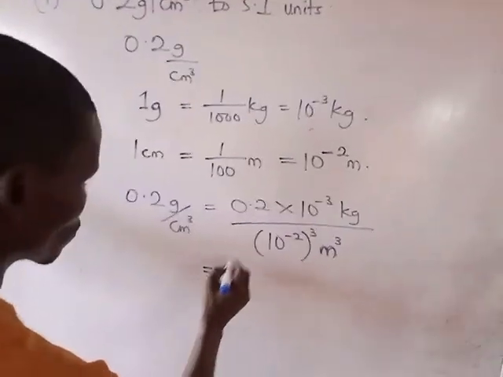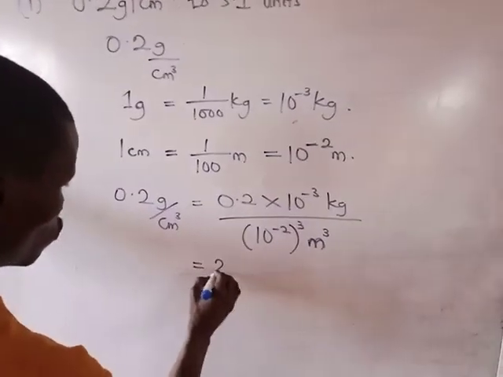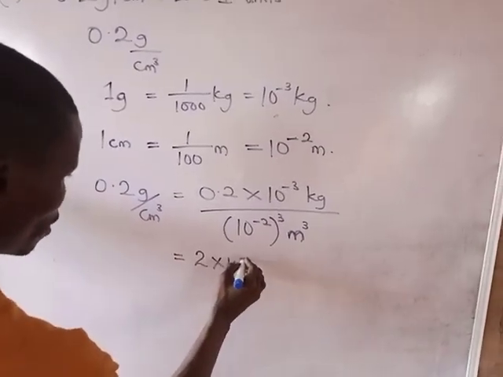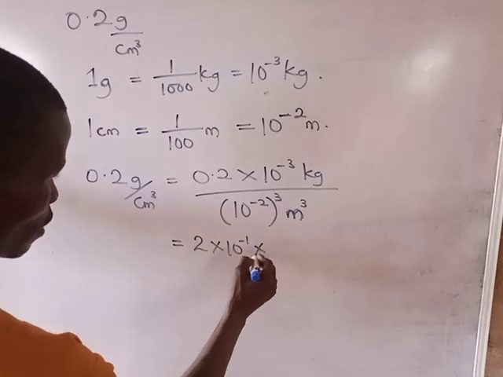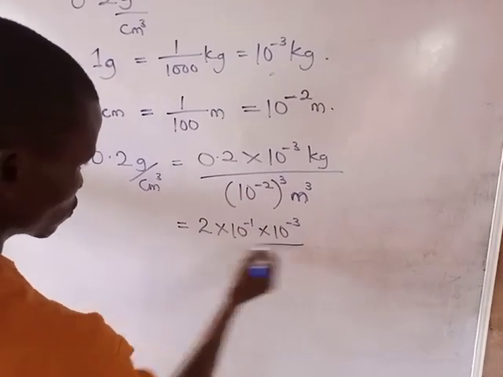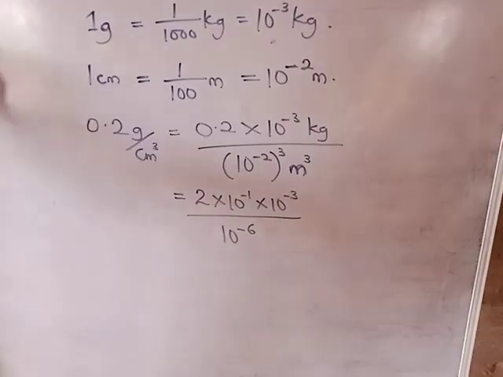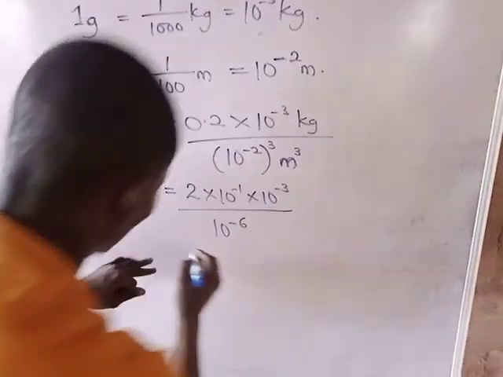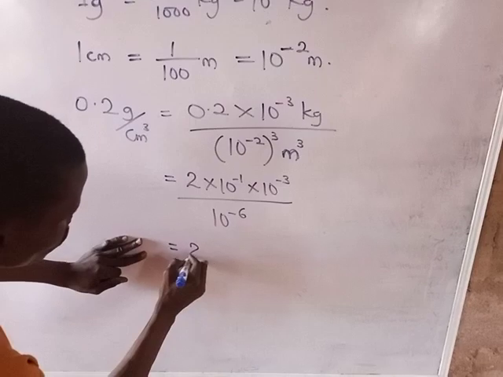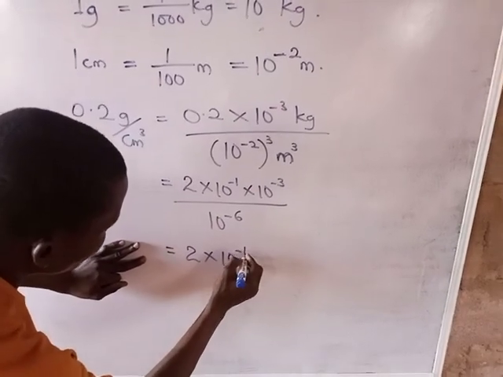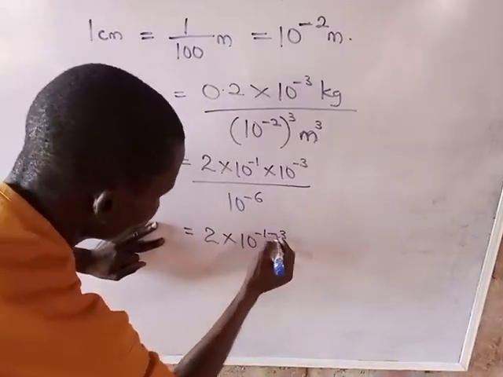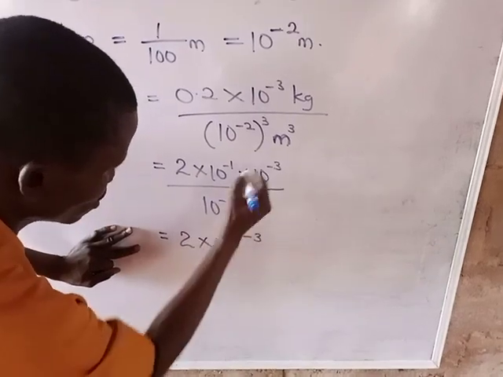So this will be 2 multiplied by 10 raised to power minus 1, multiplied by 10 raised to power minus 3, all over this 10 raised to power minus 6. Invariably this will be 2 multiplied by 10 raised to power minus 1 minus 3. When this one comes up, the sign changes.